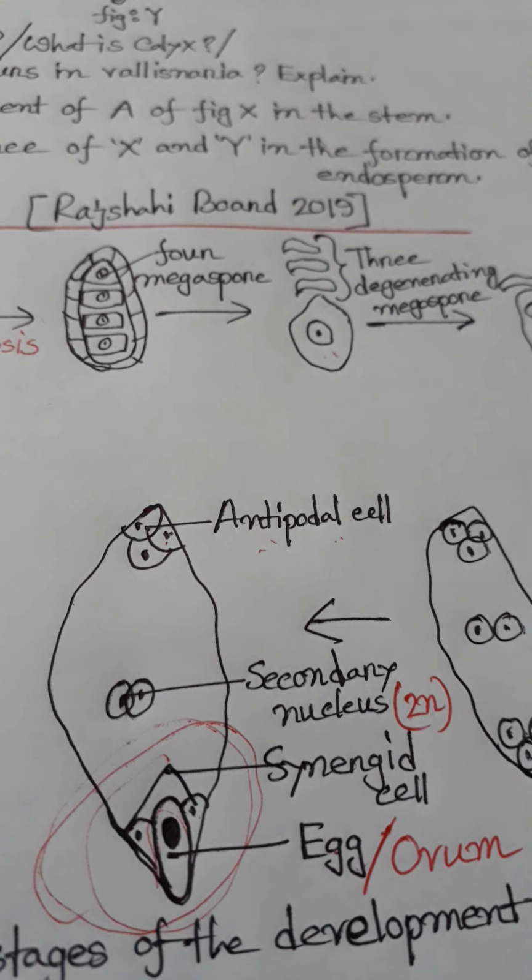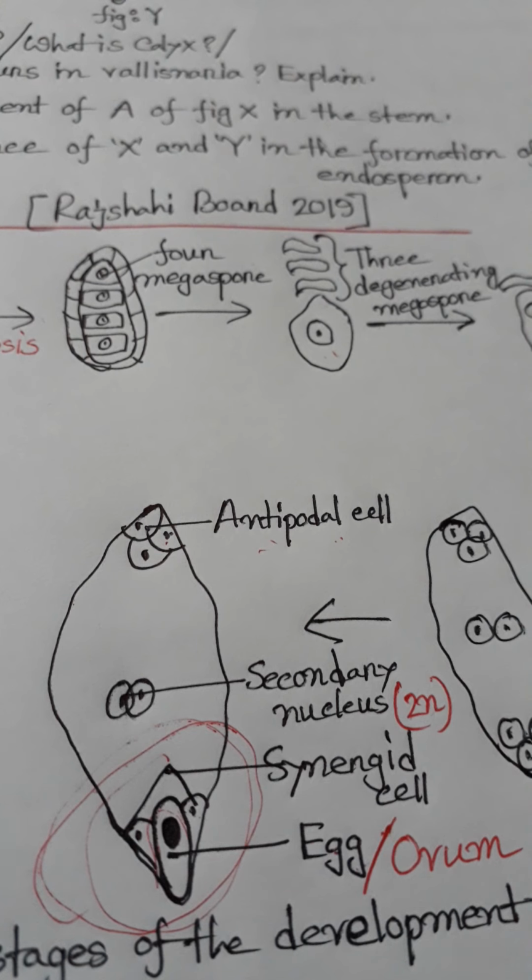The female gamete or ovum is produced in the female gametophyte and the male gamete is produced in the male gametophyte. Please be attentive. During fertilization, an active sperm penetrates the ovum and the two nuclei fuse together.